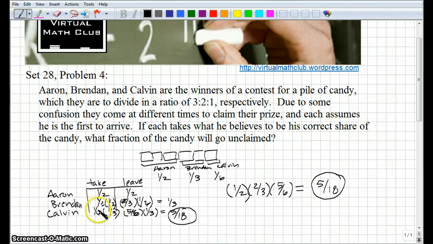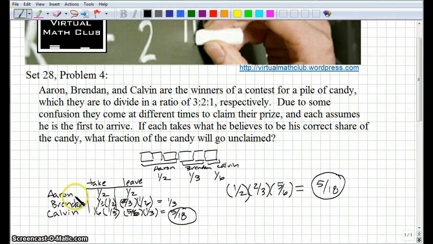All right, so he's going to take, yeah, so if Calvin comes first, he's going to take a sixth of the 18, and he's going to get 3 pieces of candy, right? Sorry. But if he comes last, he's going to take 1/6 of what's left, which is just going to be an 18th. Okay, so he's only going to get one piece of candy if he comes last.